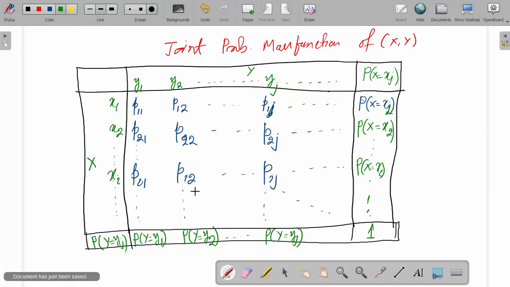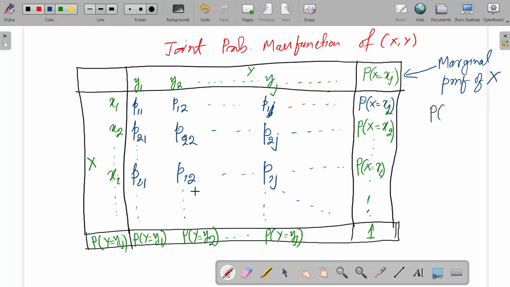So probability x equal to xi, this is called the marginal probability mass function of x. So this is probability x equal to xi, which is equal to summation over j of probability x equal to xi, y equal to yj.